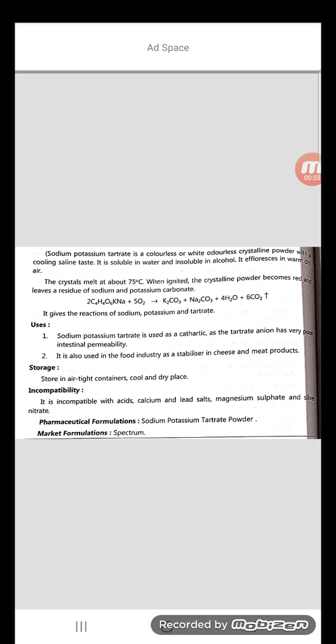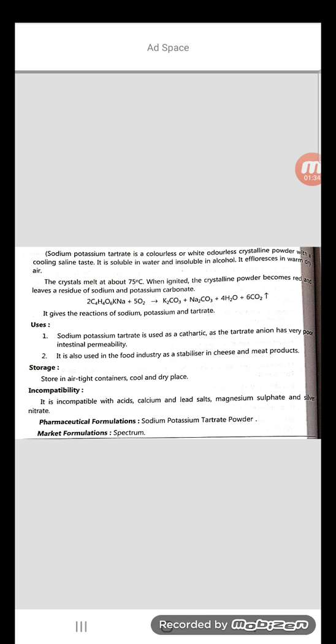The procedure for the preparation of this sodium potassium tartrate: it is obtained by neutralizing a solution of sodium carbonate, Na2CO3, with potassium bitartrate, that is KHC4H4O6. So it is obtained by neutralizing the solution of sodium carbonate with potassium bitartrate.